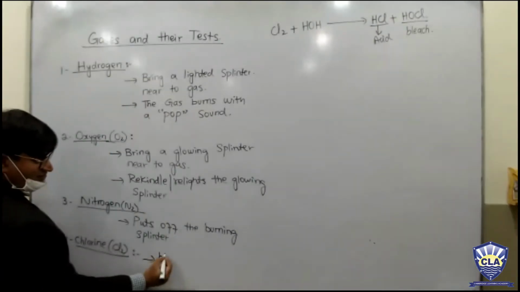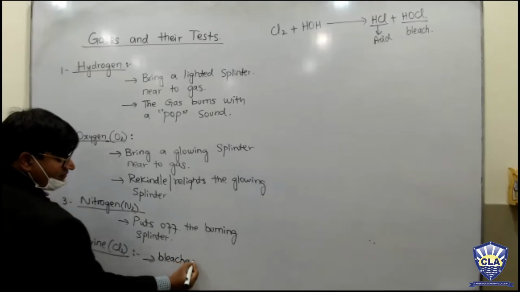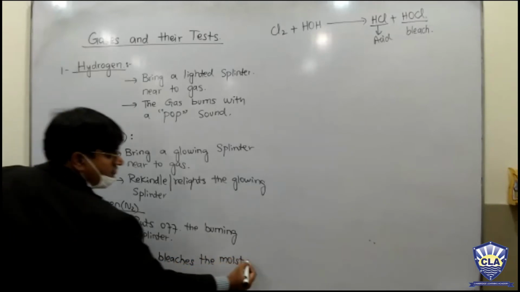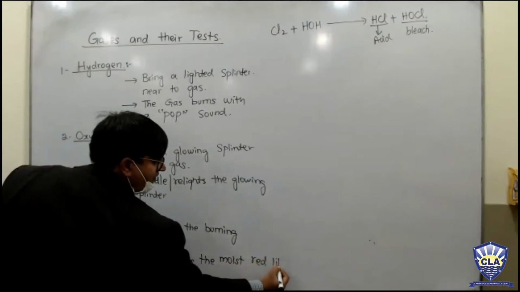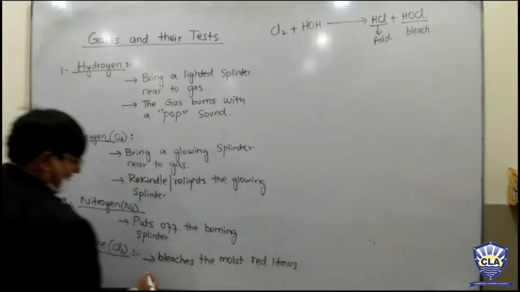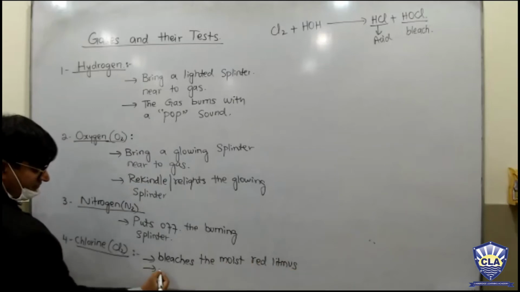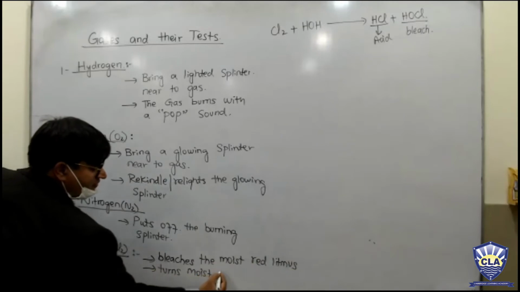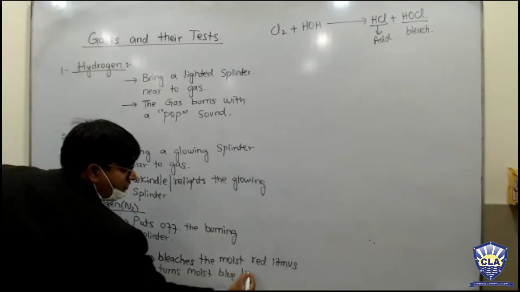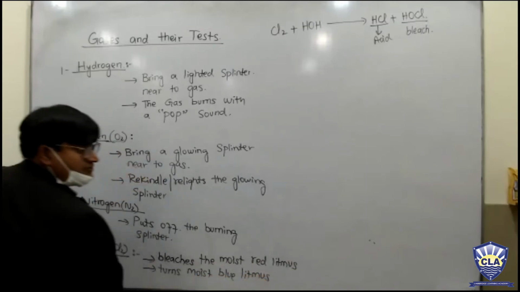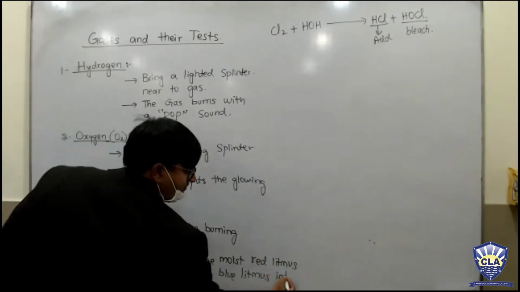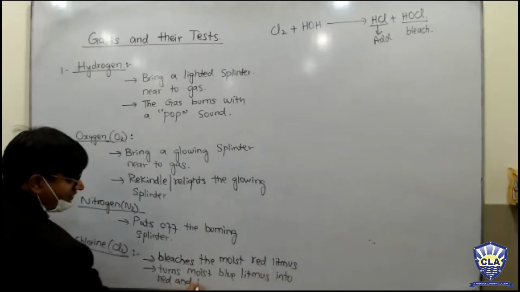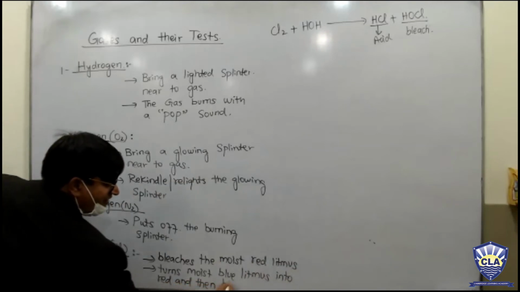The first test bleaches the moist red litmus, and the second turns moist blue litmus into red, and then bleaches it.